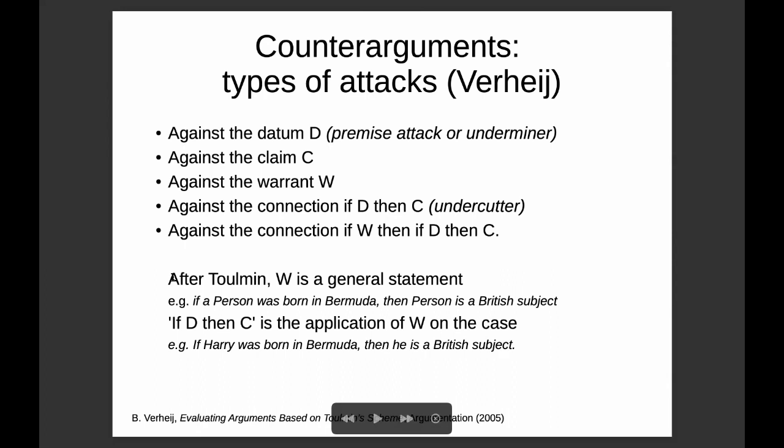Let us pay more attention to this point. After Toulmin, a warrant W is a general statement. For instance, if a person was born in Bermuda, then this person is a British subject.